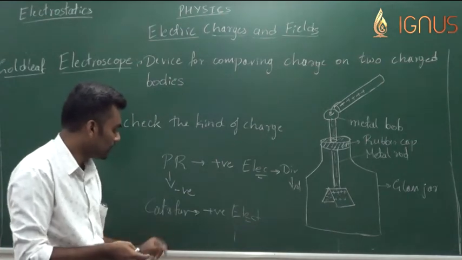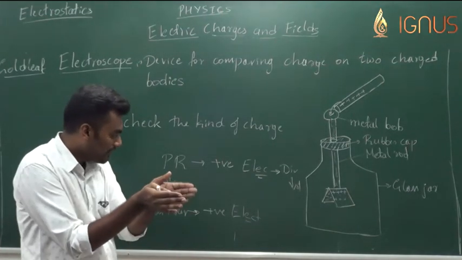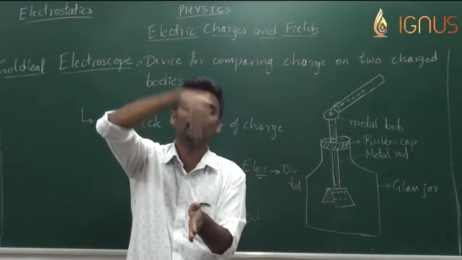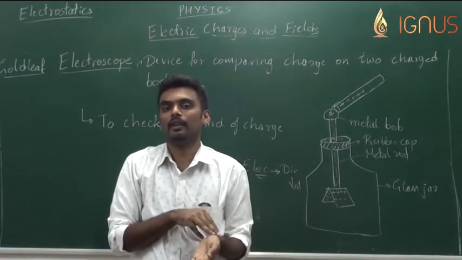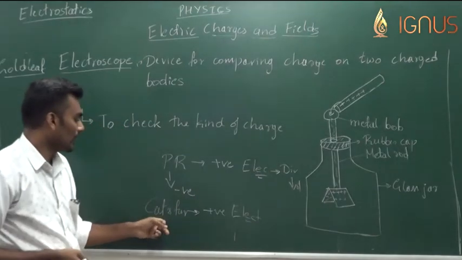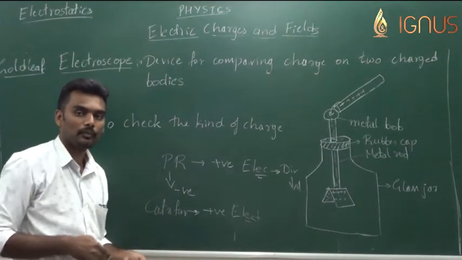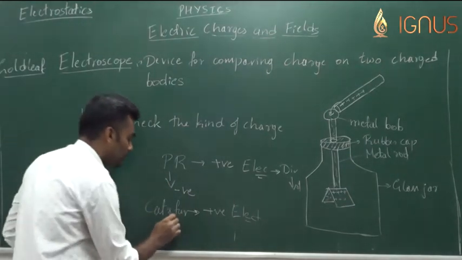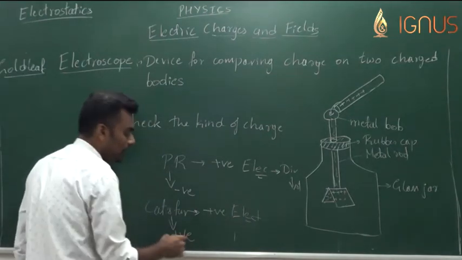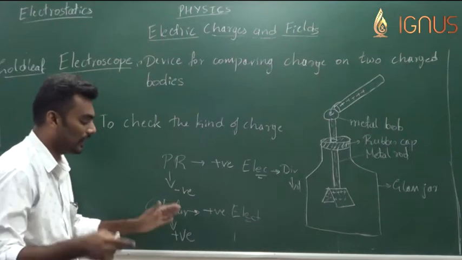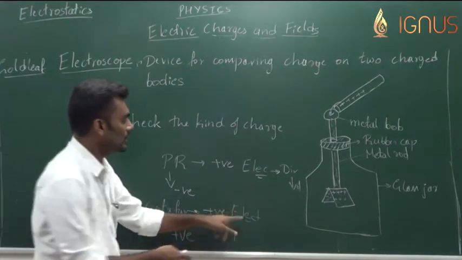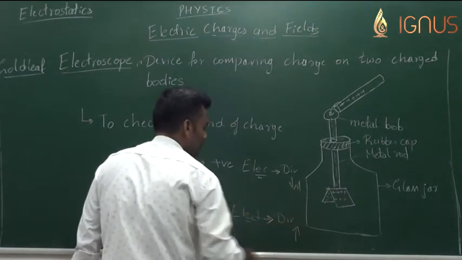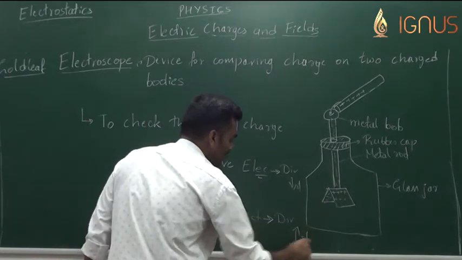Here for this particular body, cat's fur, the divergence actually increased, which means more positive charge is coming into the gold leaf. From where does it come? It's actually coming from the cat's fur. The more positive charge comes in, the greater the divergence. So we can conclude that the cat's fur had a positive charge, because of which the divergence of the gold leaf increased.